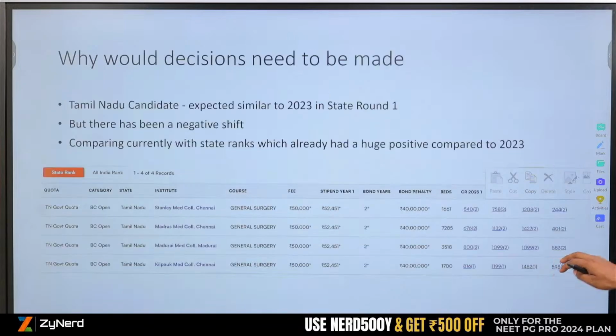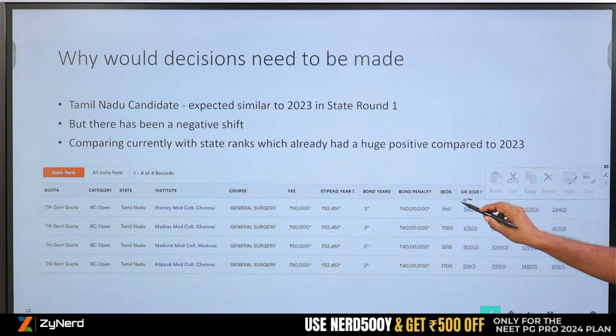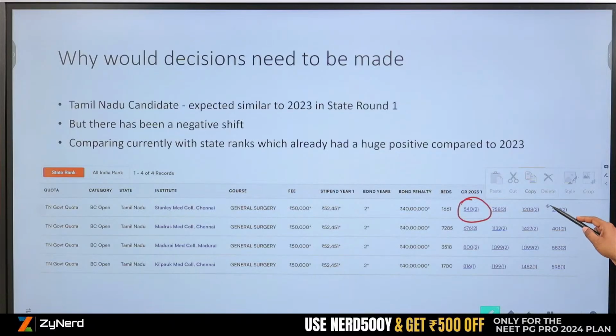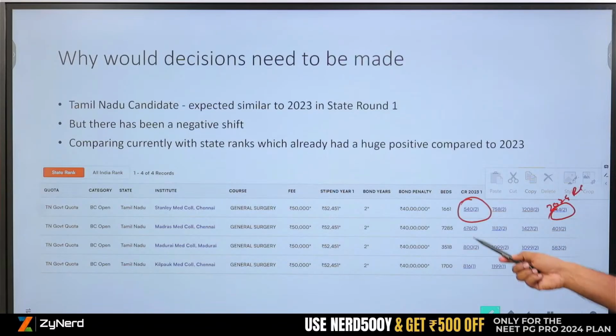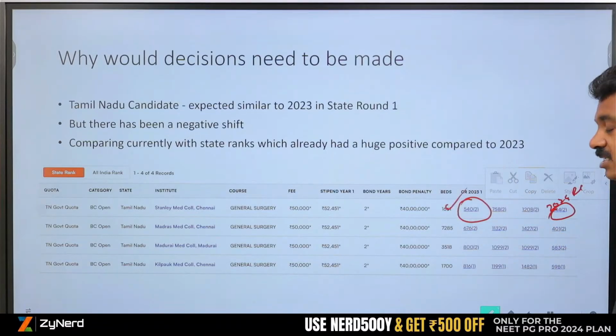Now here you see that last year it closed at 5,540 in round 1. 2024 round 1 is this. It closed at 244. So again somebody was expecting general surgery at 540, it has closed at 244.